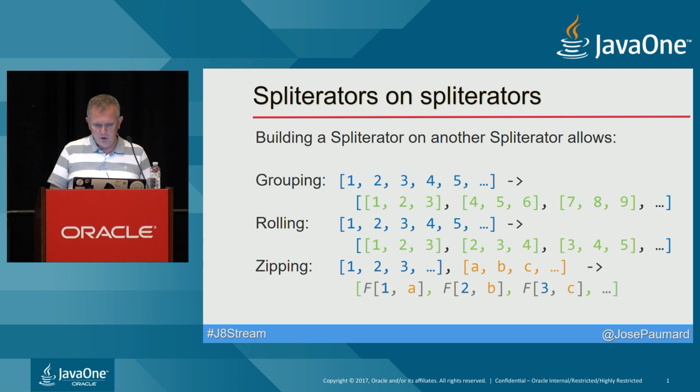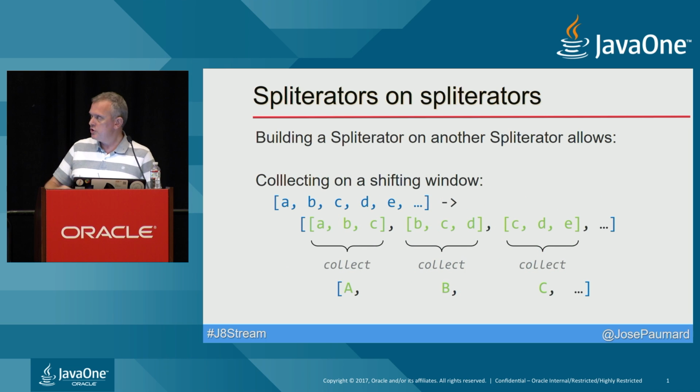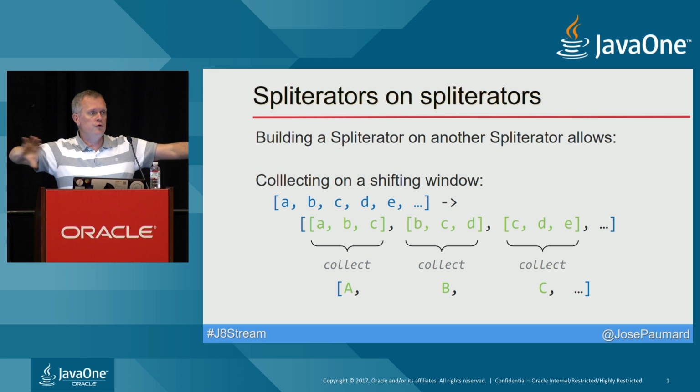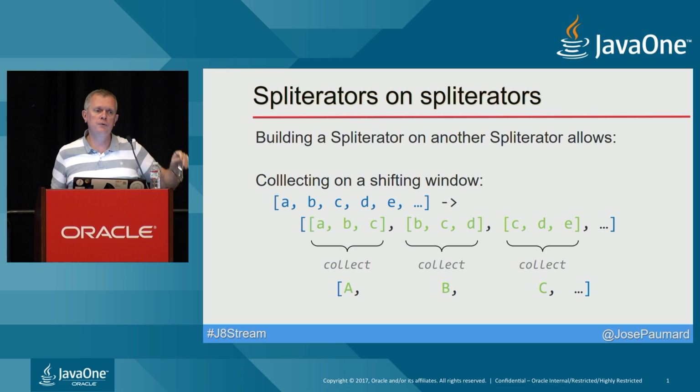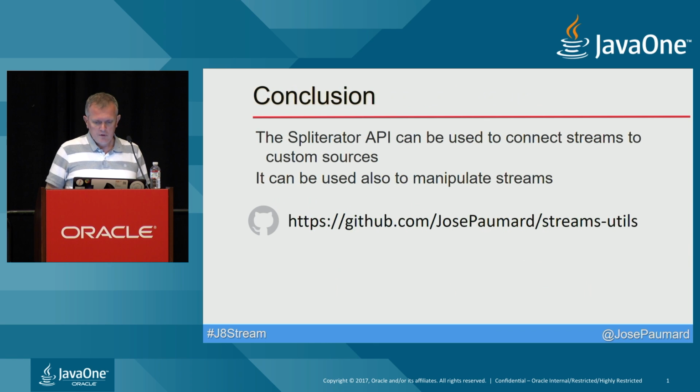And you also have an operator which does a collection on a shifting window, which is extremely useful when you have a huge stream of elements and you want to compute an average, for instance, on the shifting window. An average is just a special case of a collection, so you can do that. I also put an efficient algorithm to extract the n maxes of a given stream, which is useful in many cases. So this is the link to the Stream API.